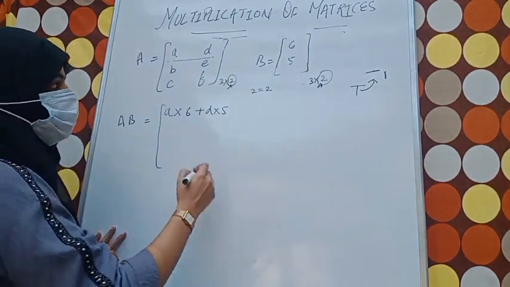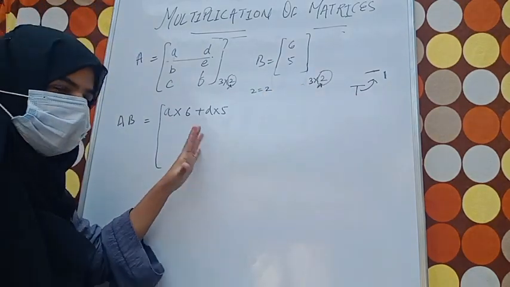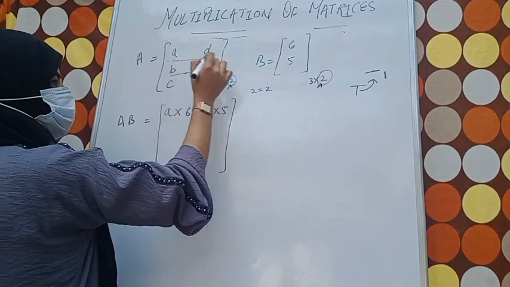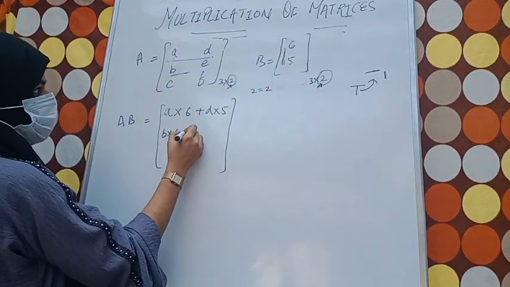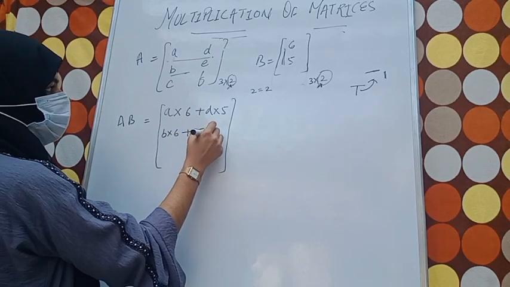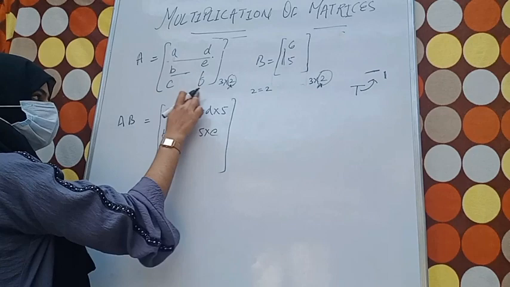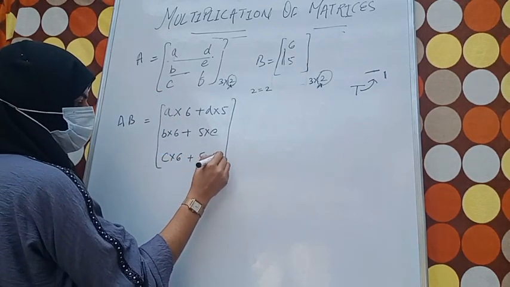So what we will do? Because only one column is there, so we got one element over here. Now this one will be multiplied with this, so it will become B into 6 plus 5 into E. Okay, getting my point? Now same thing, C into 6 plus 5 into F.